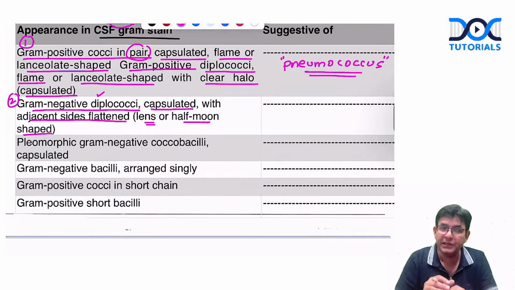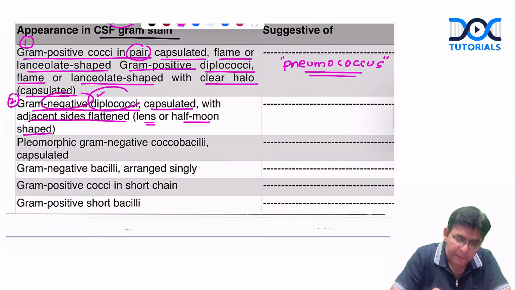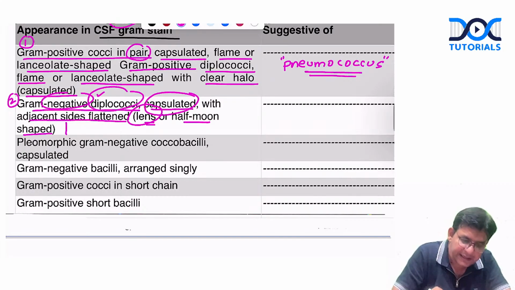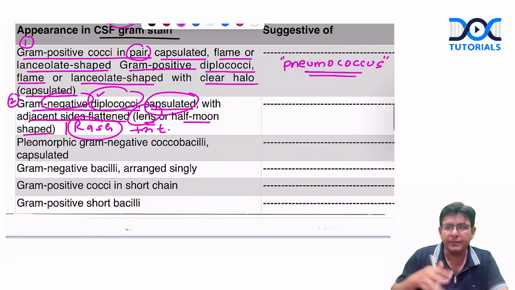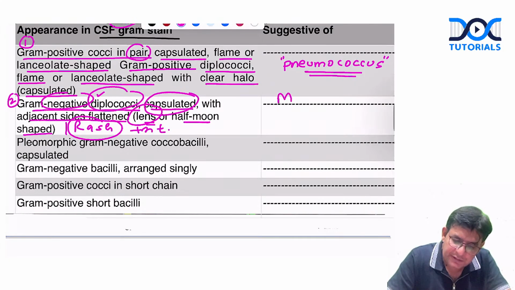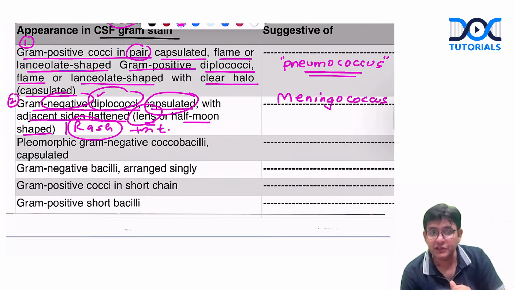If this type of picture is given, or they say in the question these statements: gram negative diplococci, lens shape, capsulated, and I add from my side, they can say that in the patient rash is also present. Obviously in the CSF gram stain you will not see the rash, but if in the question that hint is also there, then there is no confusion that we are talking about meningococcus, which is a gram negative diplococci which is lens shape.